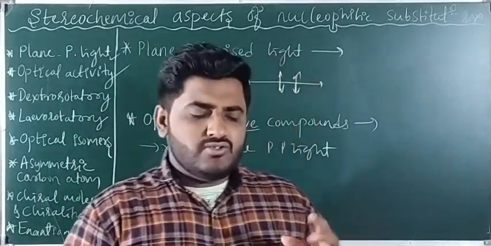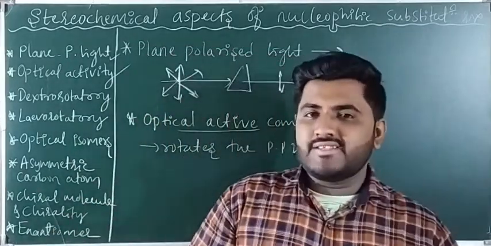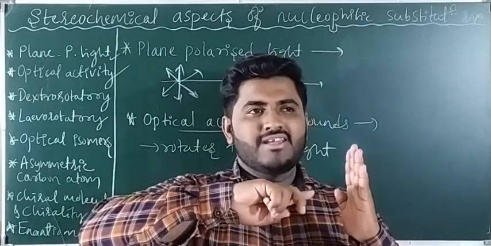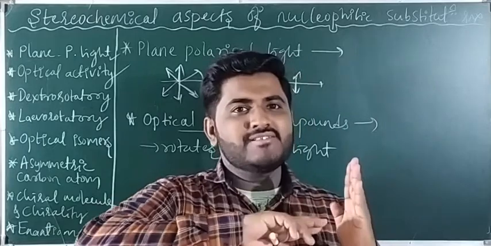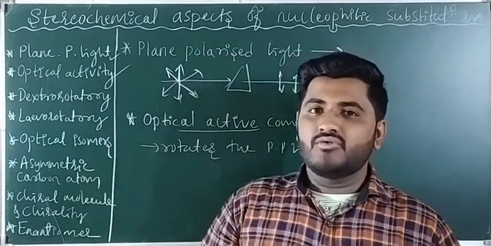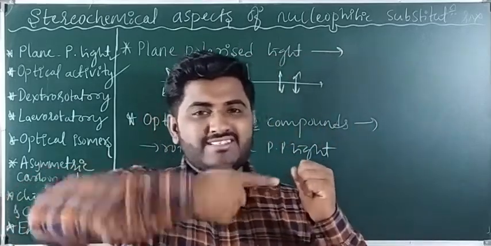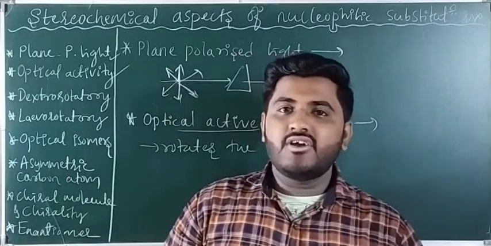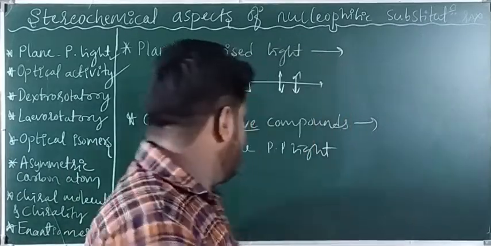If the compound rotates the plane polarized light towards the right, meaning clockwise direction, then it is called a dextrorotatory compound. If the compound rotates the plane polarized light towards the left, anti-clockwise, then it is called levorotatory.